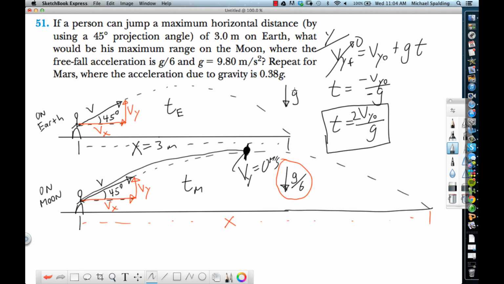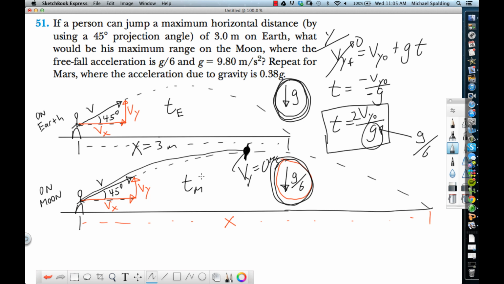Going from the Earth to the moon, what changes? Gravity. So we go from having g to g over 6. What happens if you replace g with g over 6? Then what happens to time? How much bigger? 6 times bigger.